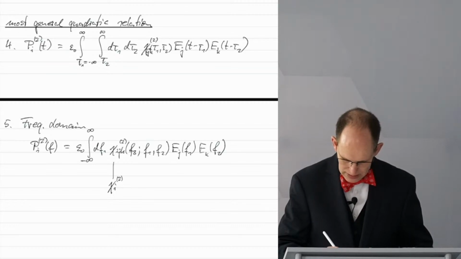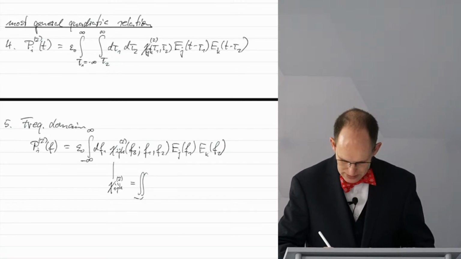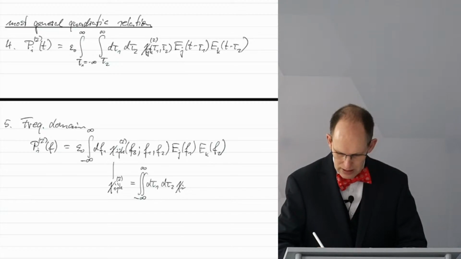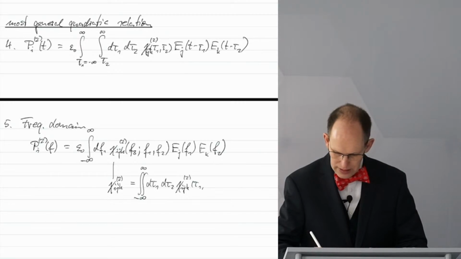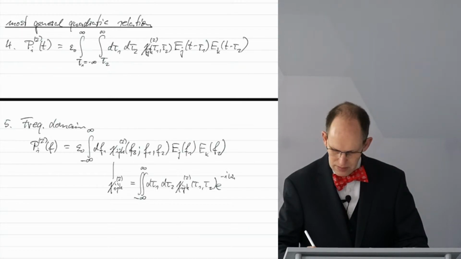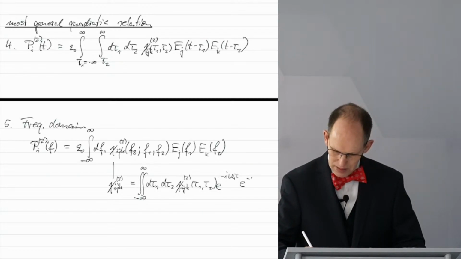And this susceptibility chi 2 ijk is defined as follows. We would get it by integration over tau 1 and tau 2 of chi ijk of tau 1 and tau 2, times, kind of the Fourier transform, e to the minus i omega 1 tau 1 and e to the minus i omega 2 tau 2.